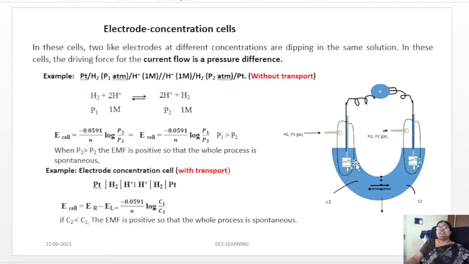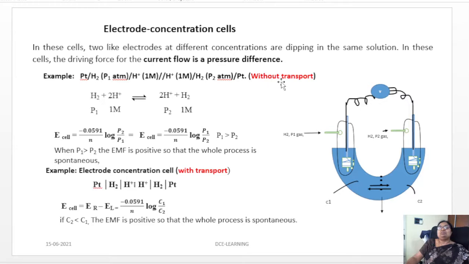So it is not an applied voltage here. Instead of that, the current flows because of a pressure difference. For example, this is the representation of the cell that I have constructed.